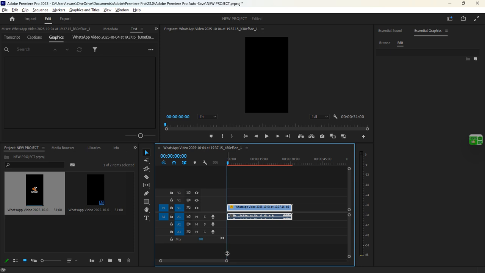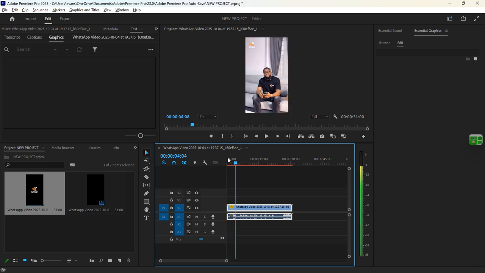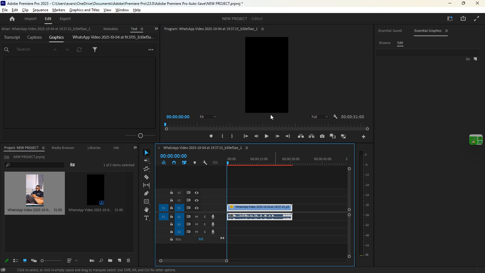It is basically used to move the object, and then text and graphics is basically used to write something on the playback screen.